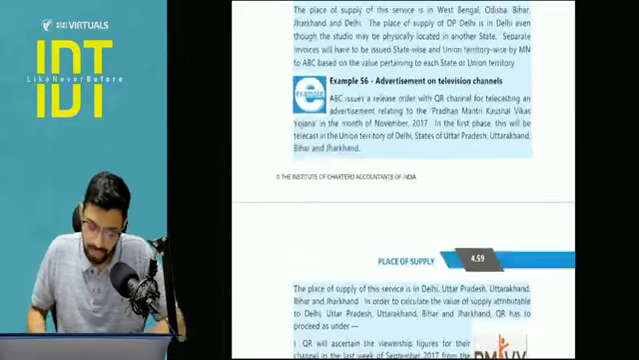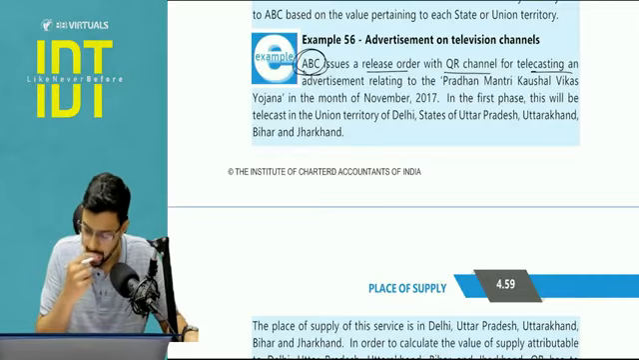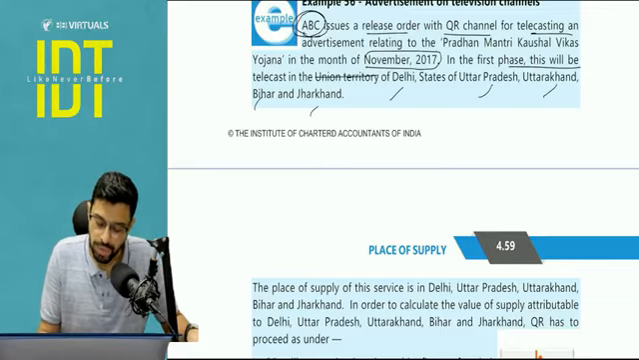Pay attention. TV channel ABC issues a release order. This is a government agency with QR channel for telecasting an advertisement related to Pradhan Mantri Kaushal Vikas Yojana in the month of November. In the first phase, it will be run in the UT, actually it should be called state, but it's okay. It will be in Delhi, UP, Uttarakhand, Bihar and Jharkhand. So the place of supply will be these 5 states: Delhi, UP, Uttarakhand, Bihar and Jharkhand.